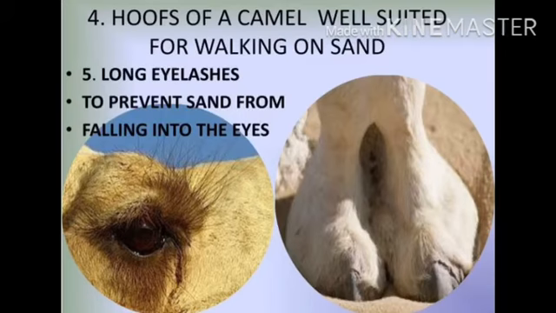A camel can drink 40 liters of water in 10 minutes and store it in water cells, muscles and connective tissues. A unique adaptation of some desert animals is to store fat in a hump, like camels, or in the tail, like kangaroos, rather than over the whole body.